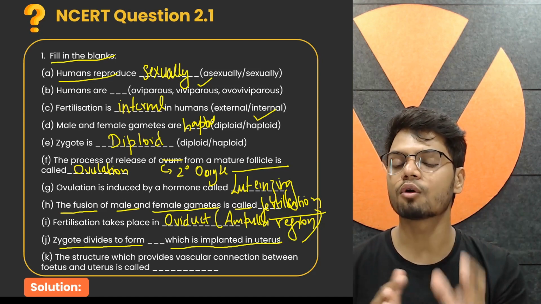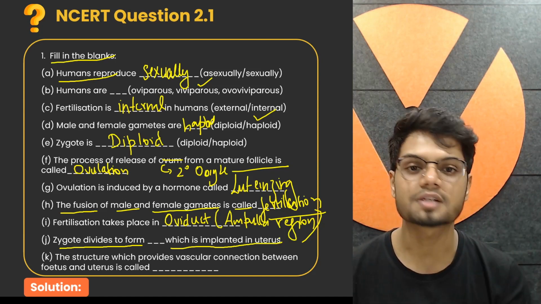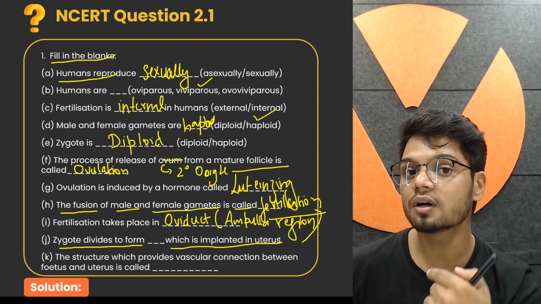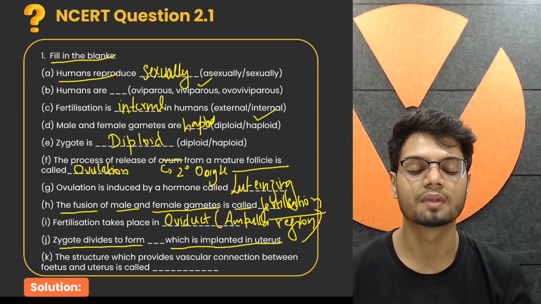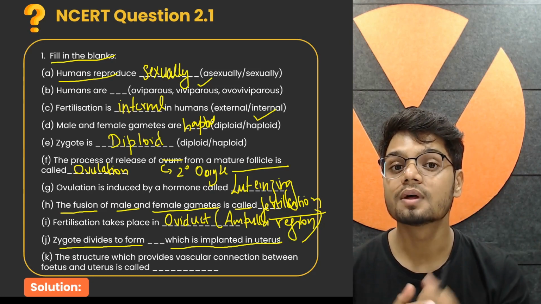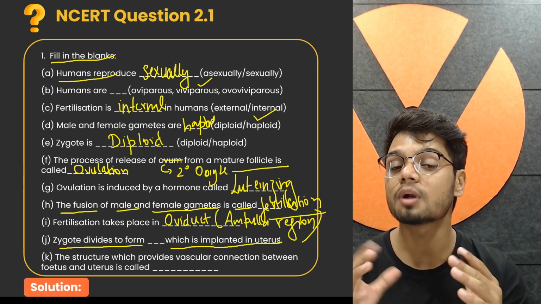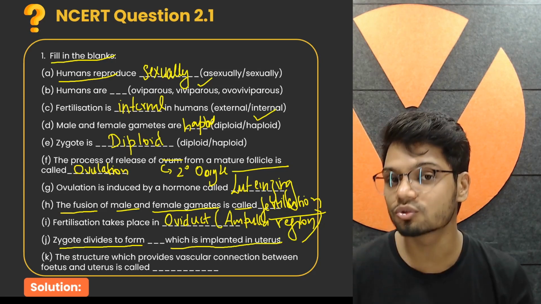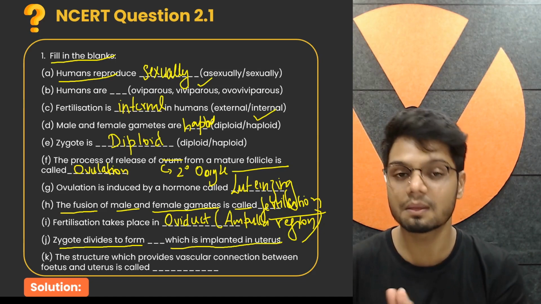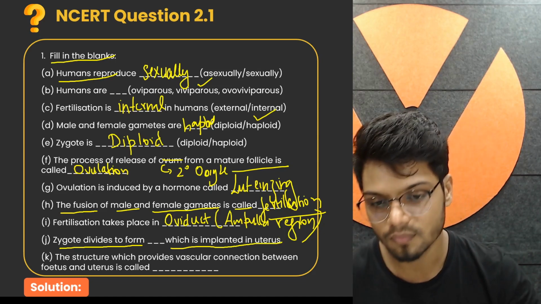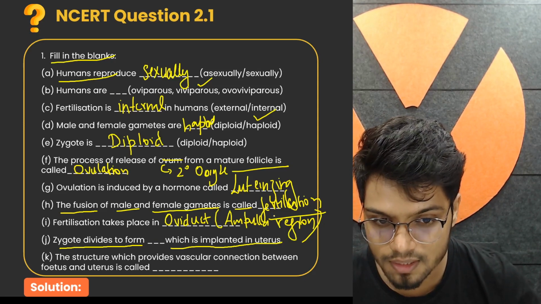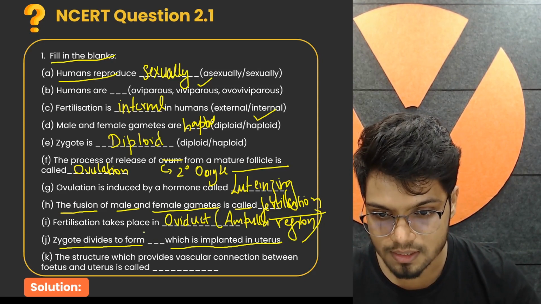But which of these gets attached to the uterus wall, that is implantation? The answer is blastocyst. After breaking of the zona pellucida layer, your blastomere structure becomes a blastocyst. So the answer here is blastocyst.